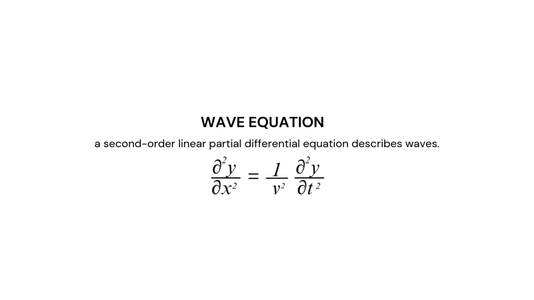Now we come to describing a wave. For that we have the wave equation, which is a second order linear partial differential equation that is used to describe a wave. ∂²y/∂x² = (1/v²) ∂²y/∂t². This is the wave equation. But how? Let's derive it.